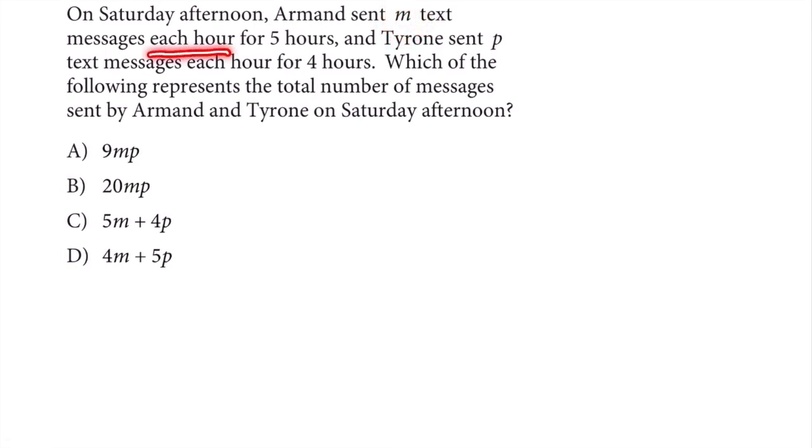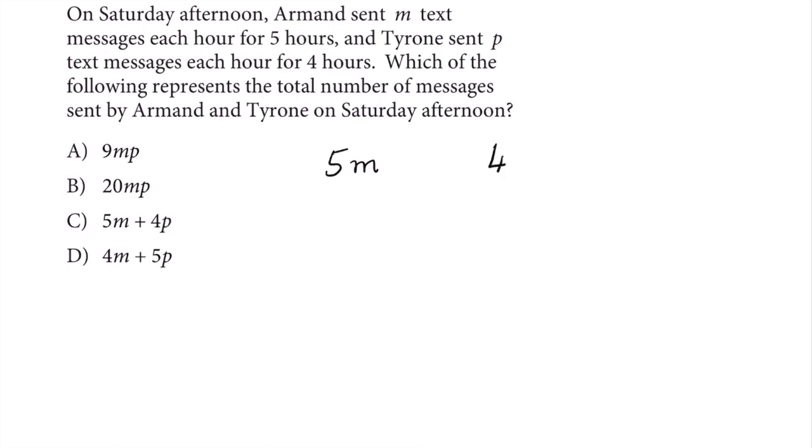each hour for 5 hours. That means every hour he is sending M text messages. So in 5 hours, how much did he send? 5 times M, right? And Tyrone sent P text messages each hour for 4 hours. So he is sending P text messages every hour. That means in 4 hours he will be sending 4P, right?